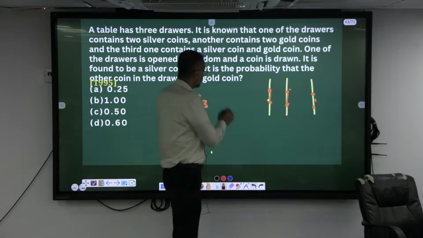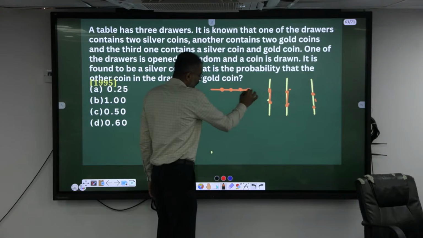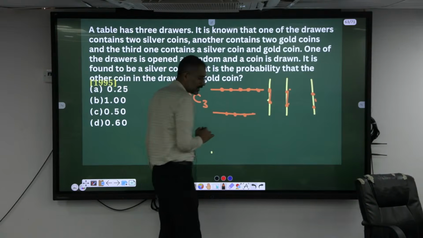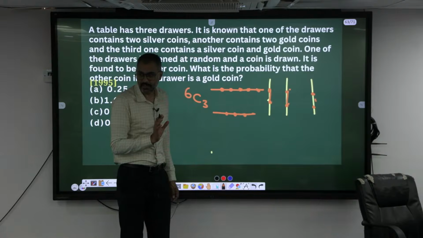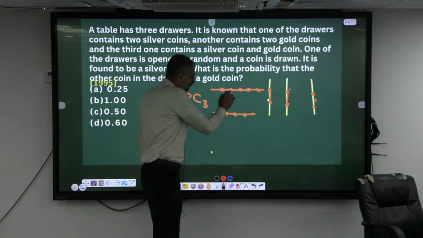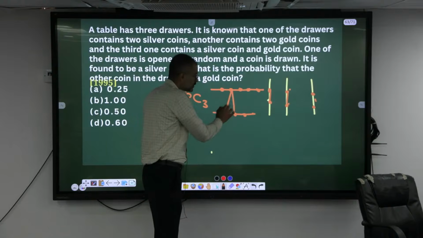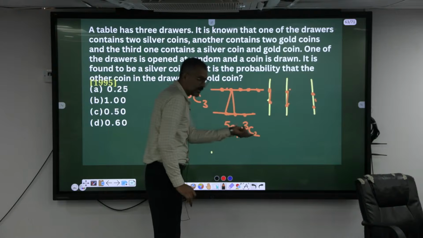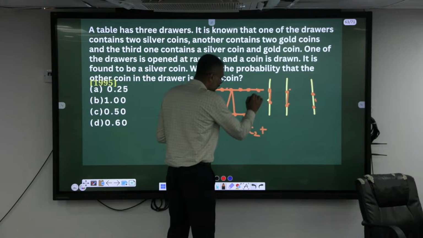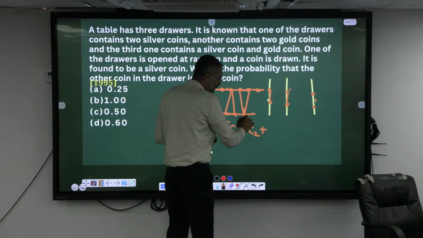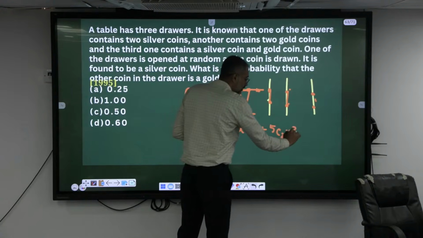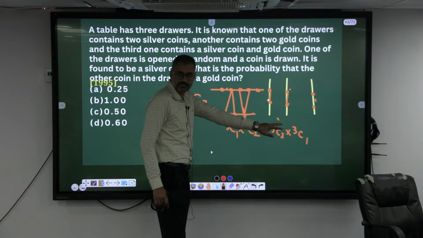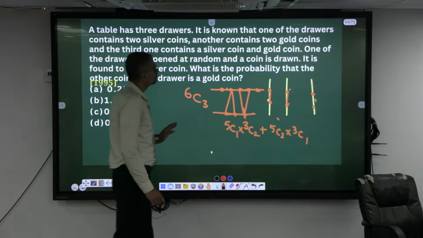Okay, using 5 vertices on one of the lines and 3 vertices on another line, how many triangles can be drawn? If you are picking 1 from here, you have to pick 2 from here, which is 5C1 into 3C2. Or else, if you are picking 2 from here, you have to pick 1 from here, 5C2 into 3C1. Using only this you cannot. The question was in the same line. Understood? You keep this one in mind.